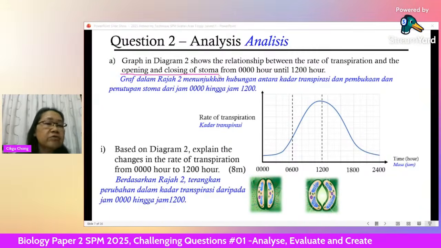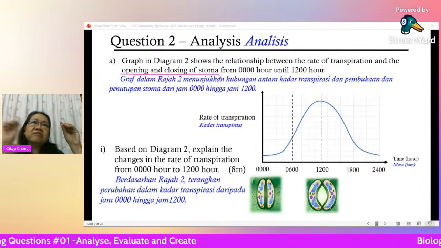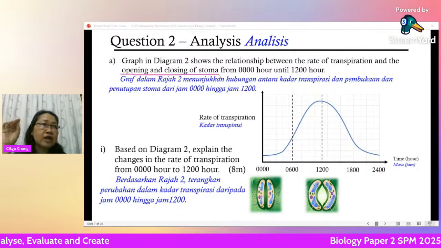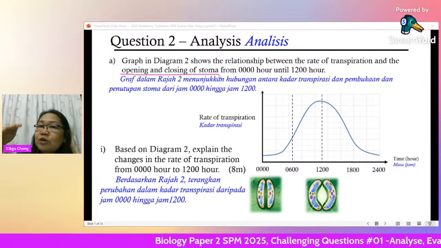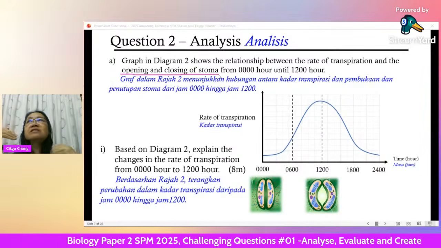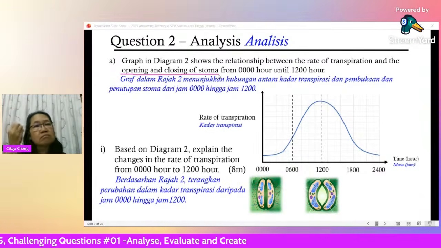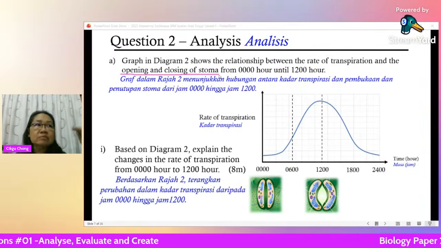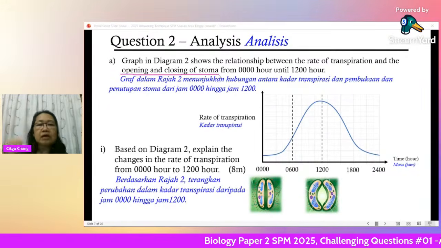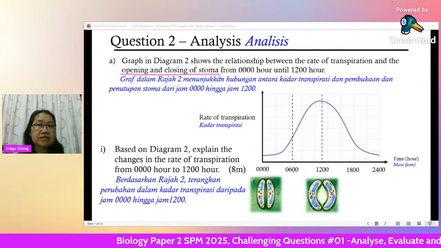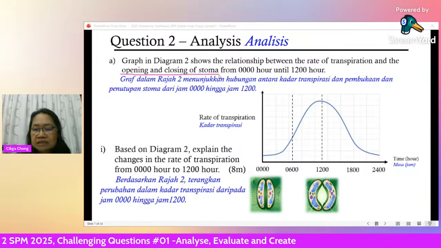This is a question that requires 8 marks. So if it requires 8 marks, you cannot just stop at 5 sentences. If you're lucky enough, you only get 5 marks because you got only 5 points there. So you have to think how to write until you get at least 8 points. Even better, you write more than 8 points because some of your points maybe you don't get marks. Write as many points as possible, more than the required marks here, and the examiner will know which is the correct mark to give you. Okay, let's see the answer.